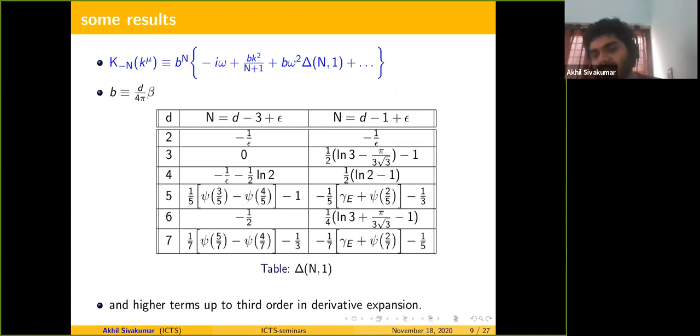This is the dispersion for k minus n equal to 0, the dispersion for a general non-Markovian mode, which has a diffusive behavior at leading order, I omega plus some k square equal to 0. You can calculate all the coefficients up to third order. I've given all the results to second order here.